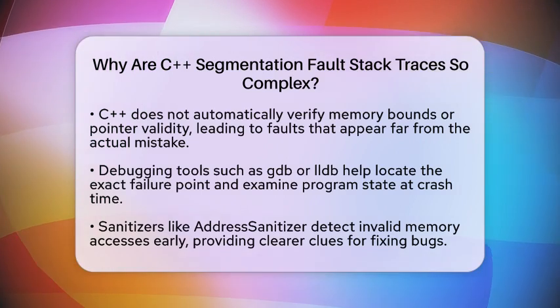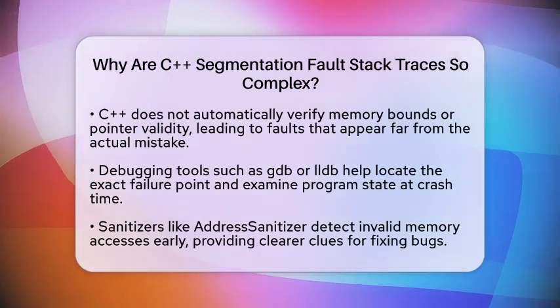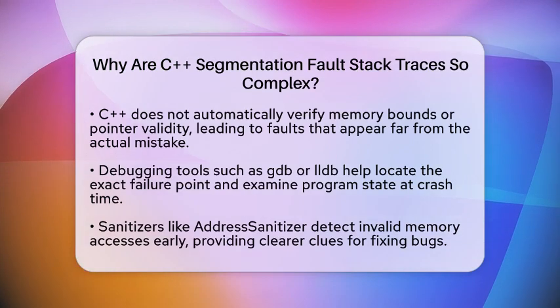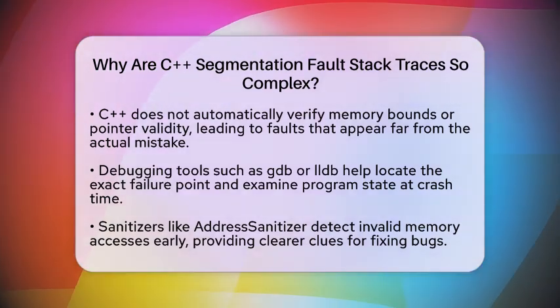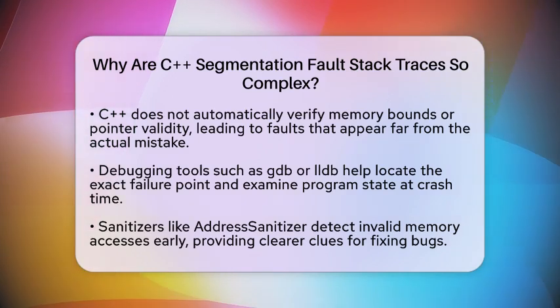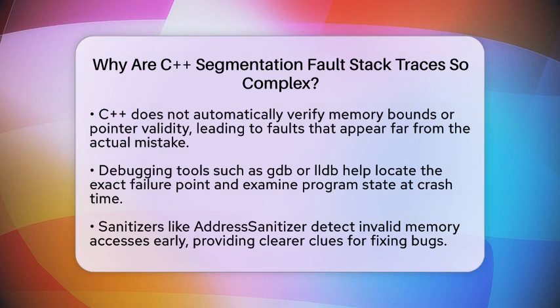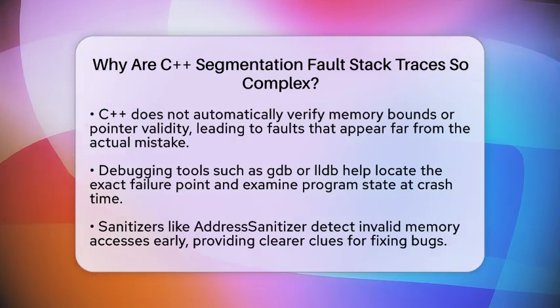C++ does not automatically check if you are accessing memory within bounds or if your pointers are valid. This means faults can happen far from where the actual mistake was made. The stack trace then becomes a puzzle, showing the crash but not always revealing the original error.